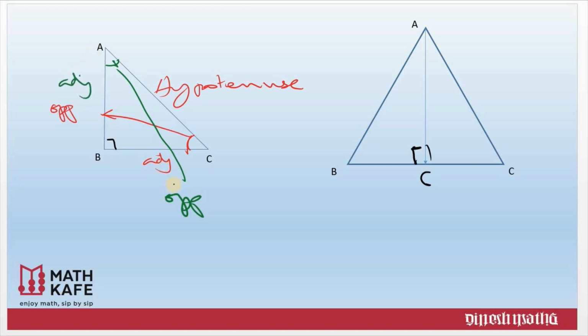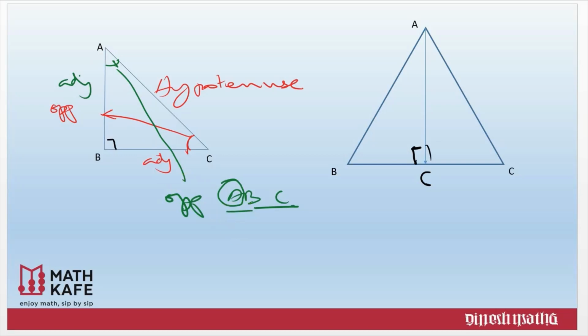So adjacent side and opposite side depend upon the angle. If you have a triangle ABC and you are considering the opposite of angle A, the left out letters will always give you the opposite side, that is BC. And if you are taking the adjacent side, it is AB.